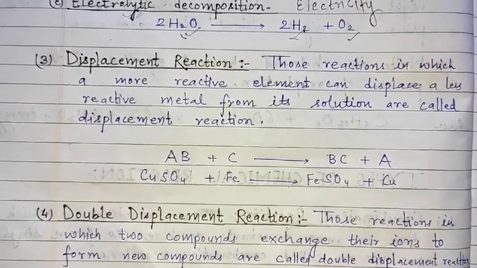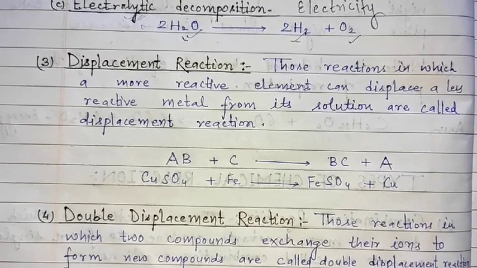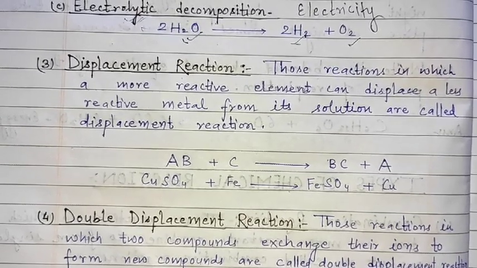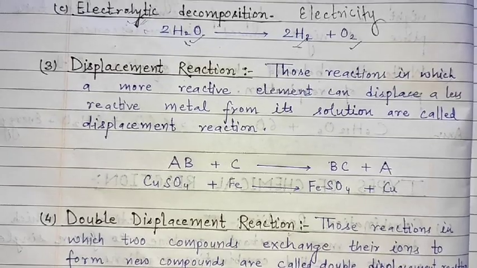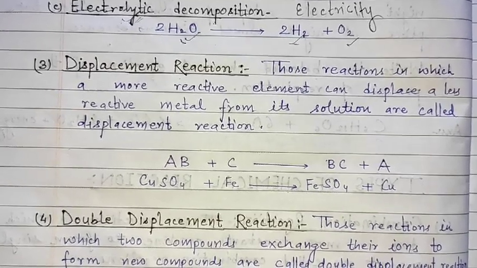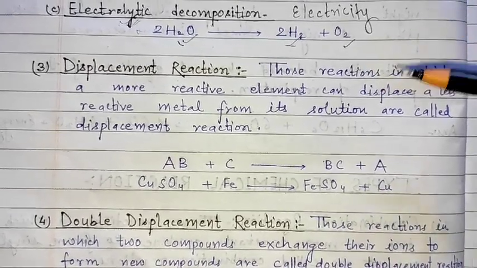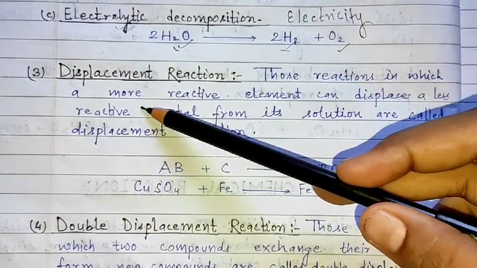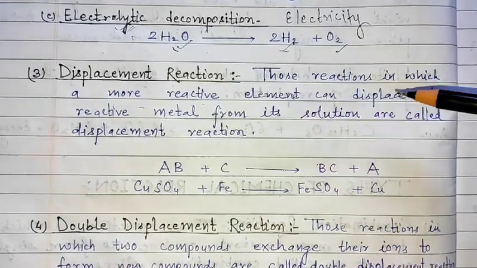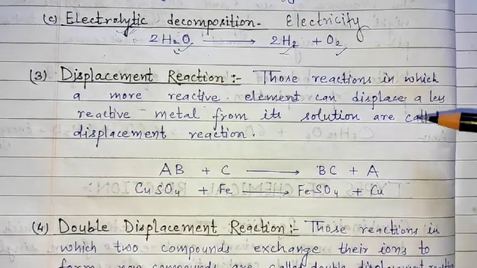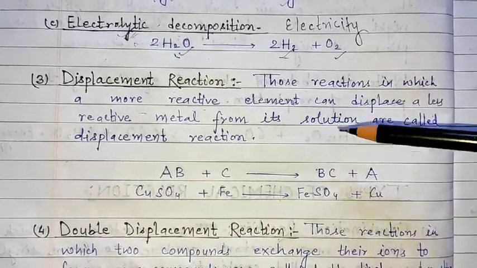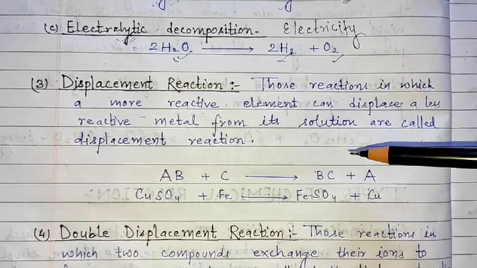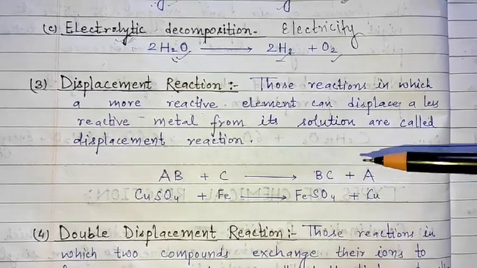Displacement, by the name we can understand, means the move of one substance from one place to another, right? So the reactions in which a more reactive element can displace a less reactive metal from its solution are called displacement reactions.